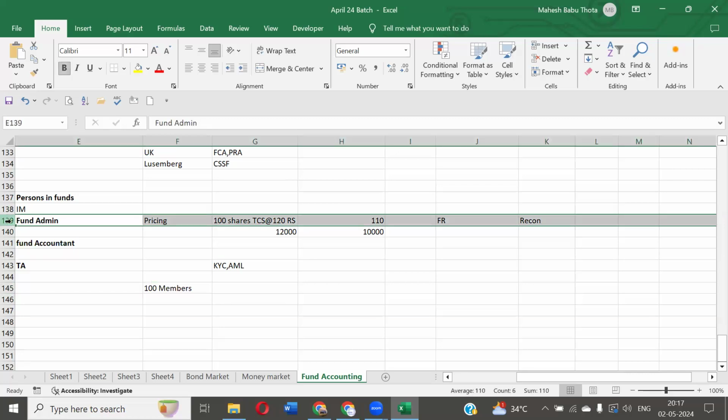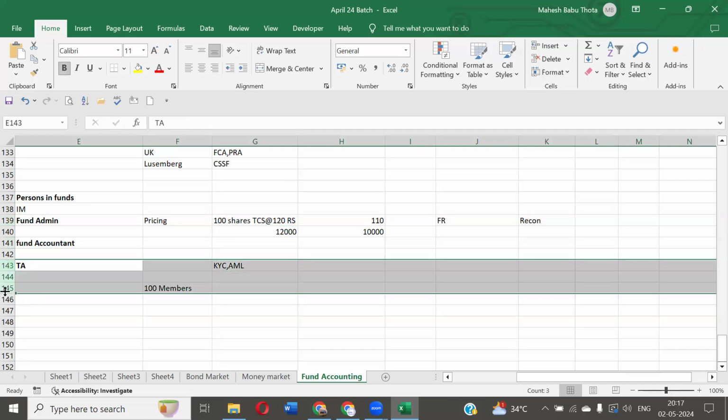Once the money comes into the fund, then I'll take it. But up to onboarding of a client, the transfer agent takes care. For that reason, we are appointing transfer agents. The transfer agents handle subscriptions, redemptions, payments, updating shareholder records, answering investor queries, and maintenance of AML and KYC documentation.